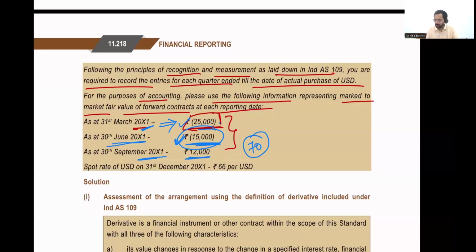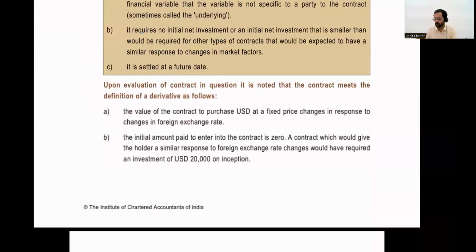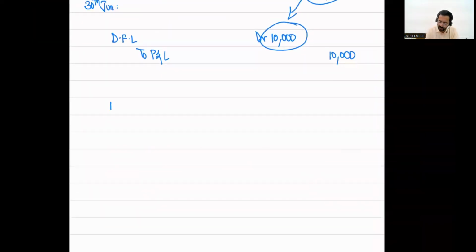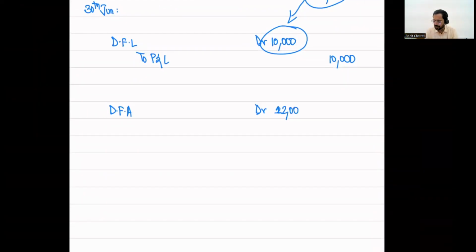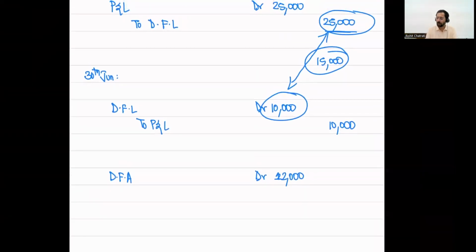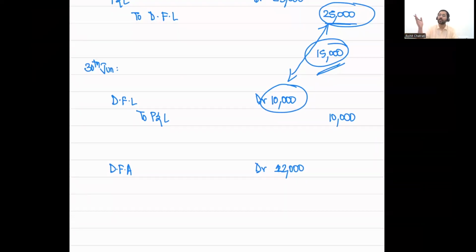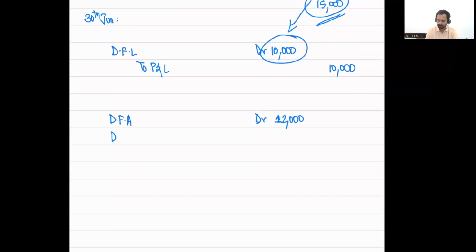Because of that gain, the fair value is probably positive, which needs to be reflected as a financial asset in the books. So what we have to do now is create a derivative financial asset, and the value of such asset should be equal to 10,000. Or was it 12,000? Sorry, yes, it was 12,000. So I need to create a derivative financial asset of 12,000. In the books, I already have a derivative financial liability of 15,000. Since I have a liability already, I need to reverse that liability out as well. So I debit derivative financial liability by 15,000 and I credit P&L by 27,000.